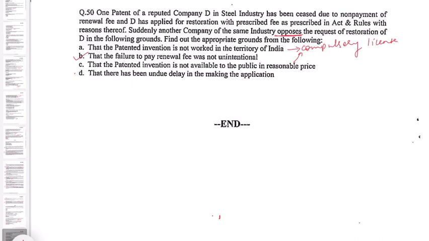That the failure to pay the renewal fee was not unintentional and that there has been undue delay in making the application. So here we finish the MCQ paper, that is paper 1 from the year 2018.